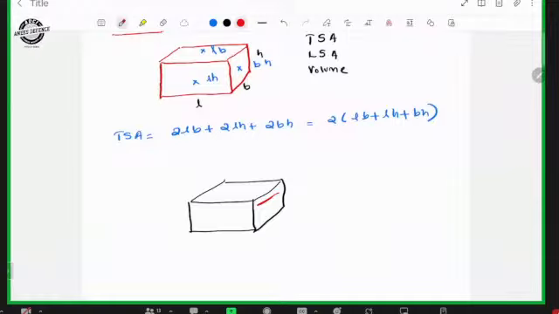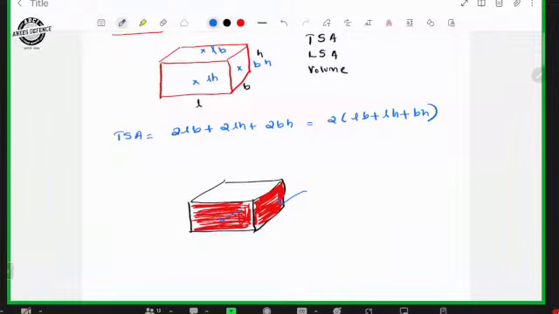This is one area, and this is another area, and the opposite sides of these two are also considered lateral surface.